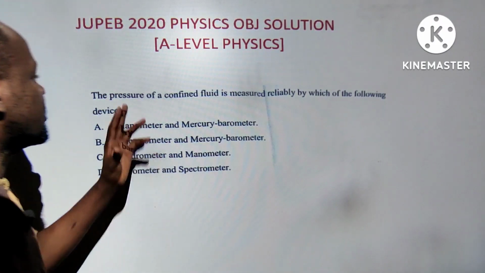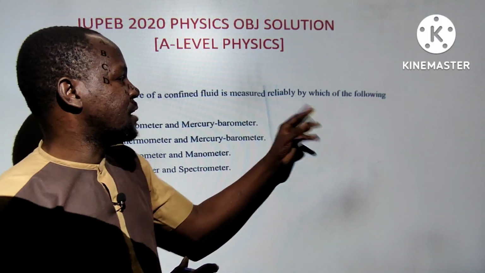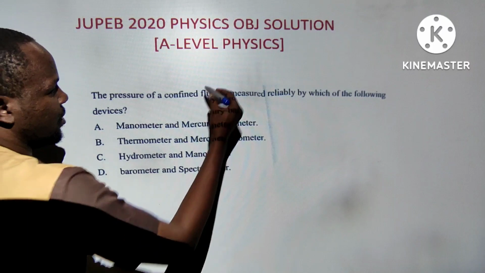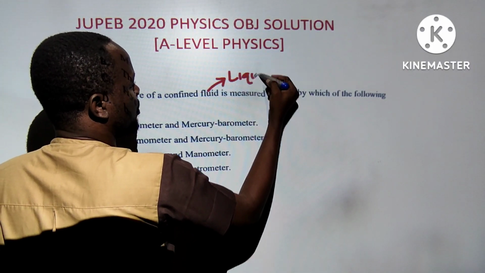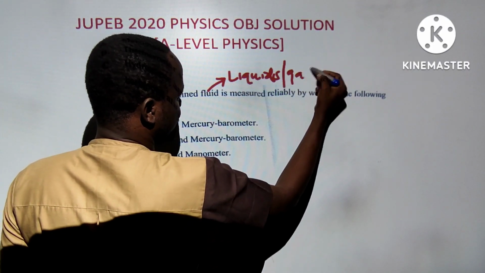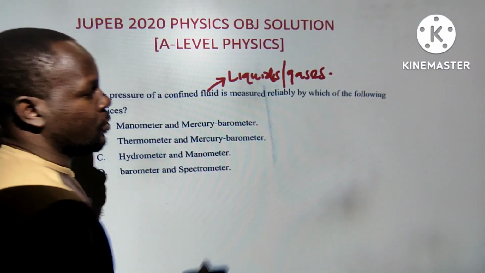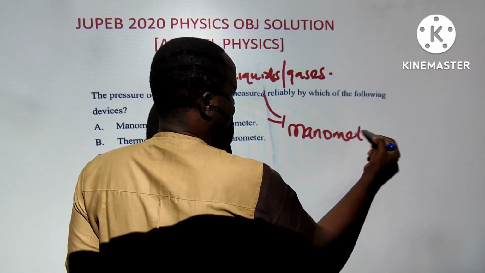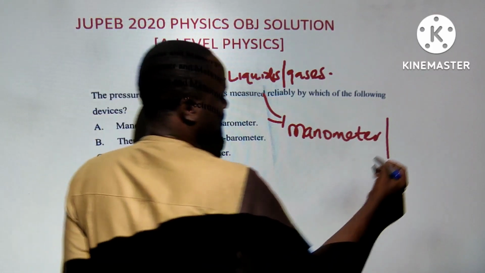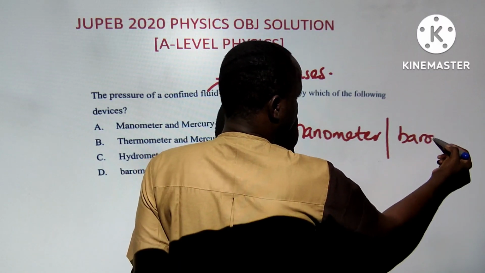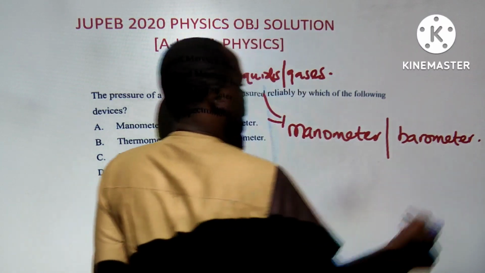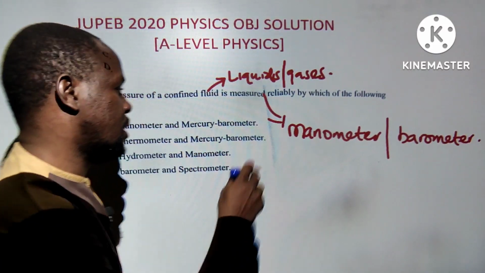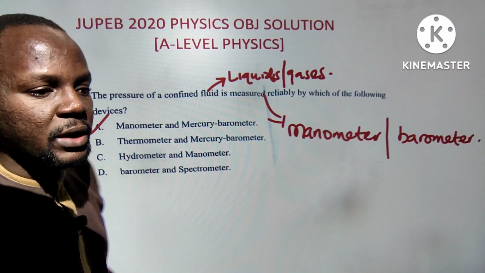The first question is: the pressure of a confined fluid is measured reliably by which of the following? Now, pressure in fluid. Fluid simply means liquids and gases. From junior classes, you might have studied that liquid pressure is measured with a manometer. Atmospheric pressure is measured with a barometer, that is a mercury barometer or an aneroid barometer. So to measure pressure of liquid and gas, which we call fluids, you generally use a manometer and a mercury barometer.